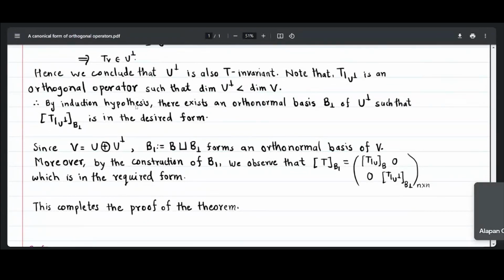So by the induction hypothesis, there will exist an orthonormal basis, I am calling it B perp, of U perp, such that the matrix of T restricted to U perp with respect to this basis B perp will be in our required form.